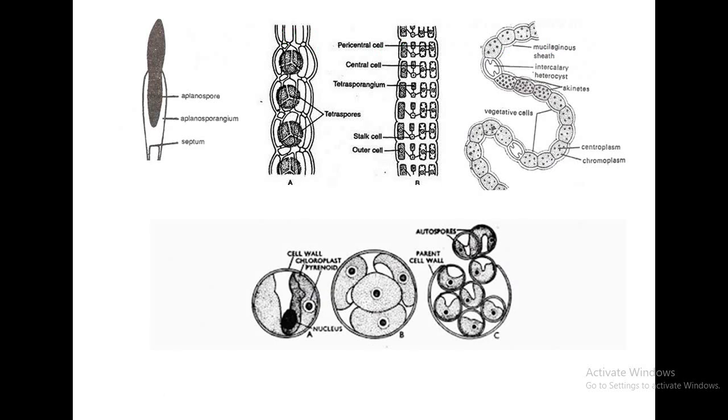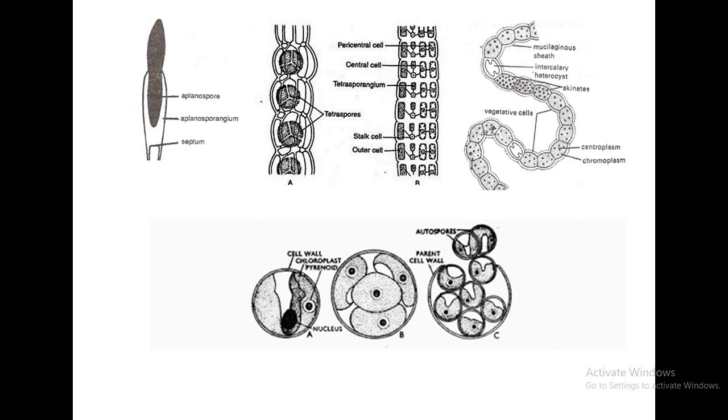Aplanospores have a cell wall and are non-motile, produced in many species. Hypnospores have a thick wall and are non-motile. Tetraspores of Polysiphonia are produced after meiosis in tetrasporangia. Autospores are non-motile and parent cell-like spores, like in Scenedesmus and Chlorella.